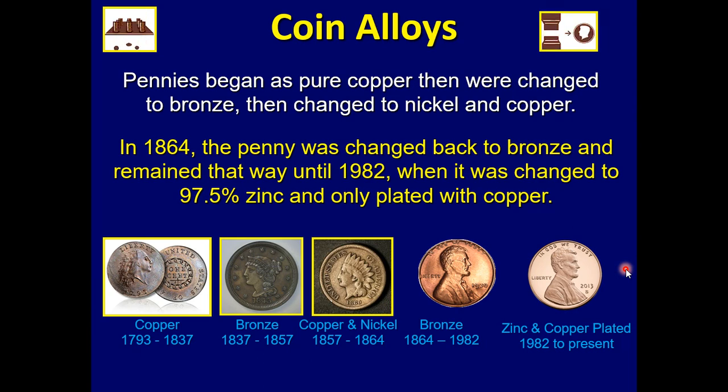And so you can still find pennies around that were made of bronze, right? Today the later pennies are more shiny. That's because of the zinc that's in it, 97.5% zinc. Zinc is like a silvery metal, right? And it's only plated with copper.